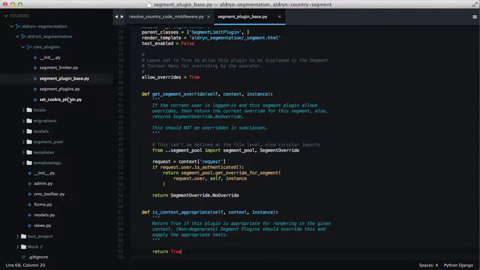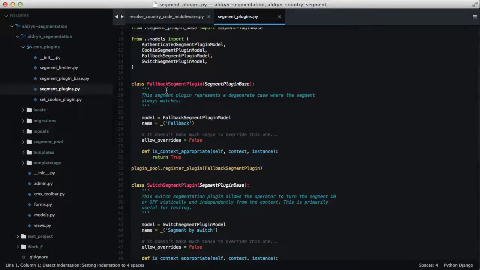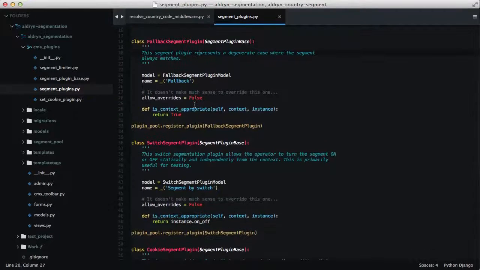Just for example, let me show you the cookie one. Where is it? Segment. Okay, they're all in here. Most of the cookies are in here, and you can see how small they are. So this is the fallback. It's actually meant to be a fallback case, and it turned out it was not very useful, but somebody might make sense of it.